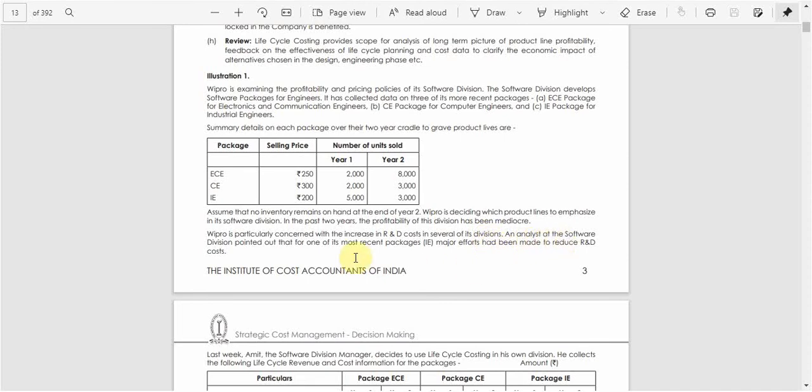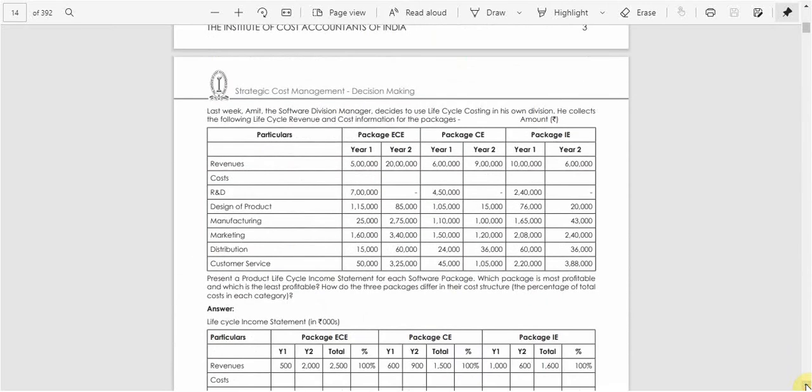And analysts at the software division pointed out that for one of its most recent packages, IE, major efforts had been made to reduce the R&D costs. Last week Amit, the software division manager, decided to use lifecycle costing in his own division.